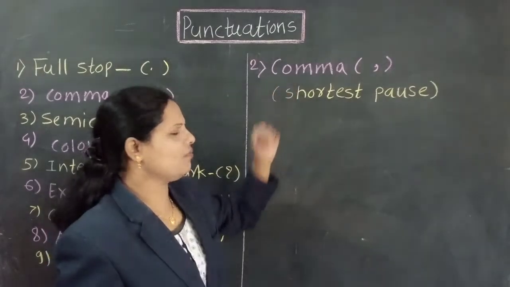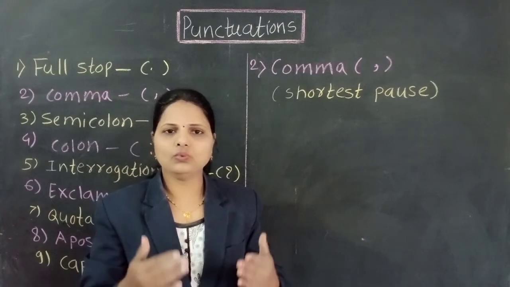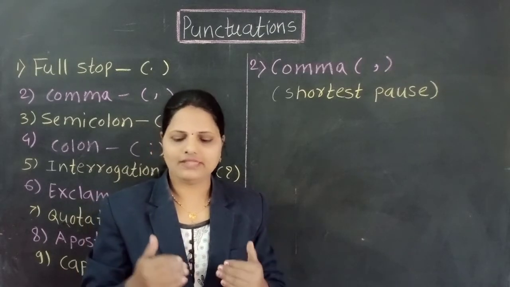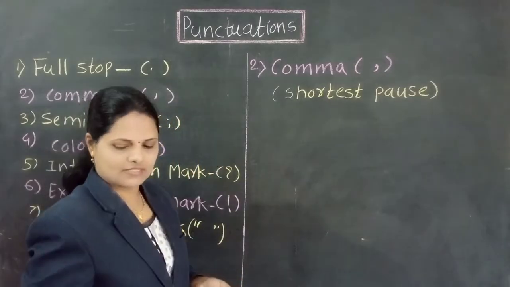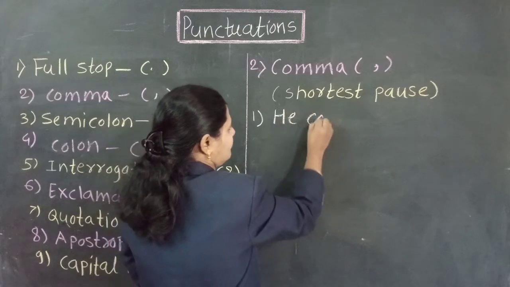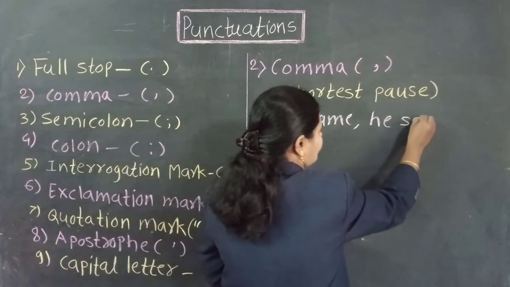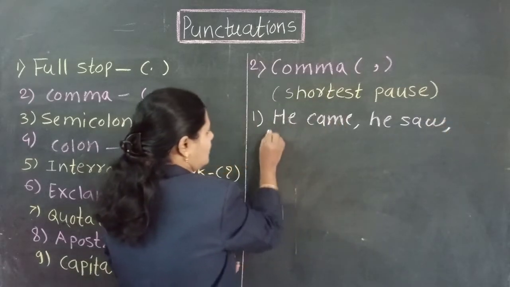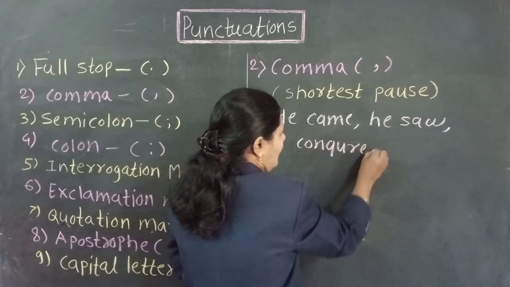When we use this comma in a sentence, if we want to separate two or more words, that time we use comma. For example, just see example number 1. He came, he saw, he conquered, and he ruled.